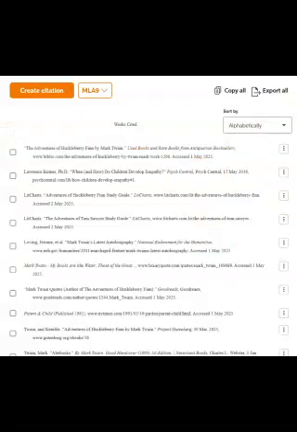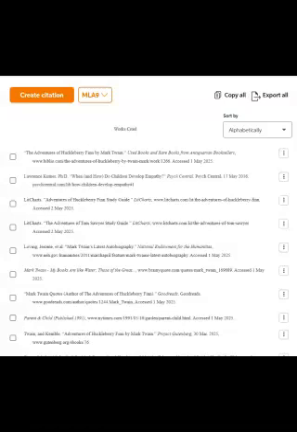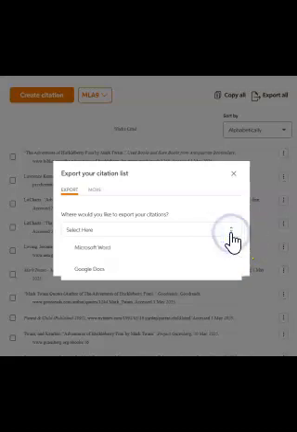On and on and on, and I have included every single article, book, everything that I opened, and it is all contained here. I'm ready to create my works cited. I'm going to export all. Now you have a choice. You can either export that using Word, which comes free with our Outlook account, or Google Docs. Either one is fine with me as long as it formats correctly, and Google Docs sometimes has a tendency to change the font, to change the layout, to change things up a little bit. Word generally formats correctly, but I'm going to show you what would happen if it didn't. So I'm going to go ahead and go with Word.